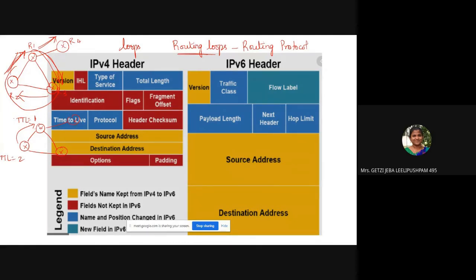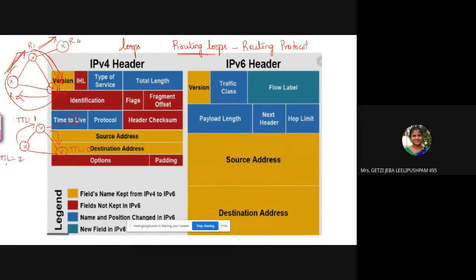Now what happened? By mistake, the packet comes here, so TTL will become 0. If TTL becomes 0, either there should be a destination or the packet will be lost. If TTL is 0, the router will search for the destination. If the destination is not there, the router will just destroy the packet there itself. So that is the purpose of TTL, time to live. Why do we use time to live? In order to avoid routing loops.